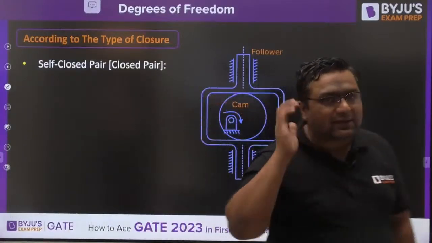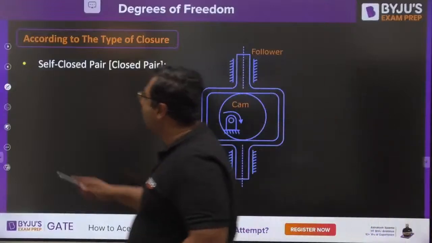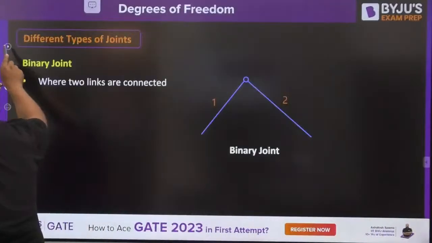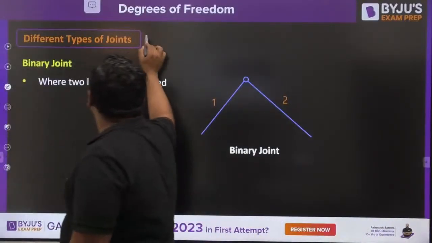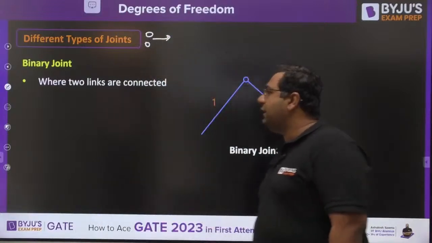So this is the third classification that we will see at the time of cam and follower. So it is not required here because it is covered in cam and follower. Now we are going for the types of joint.